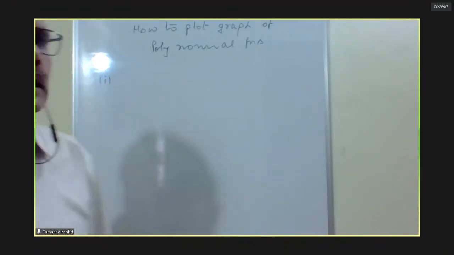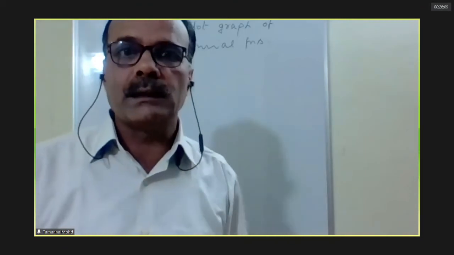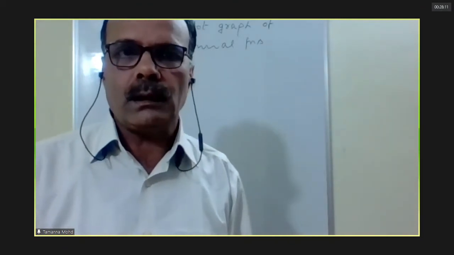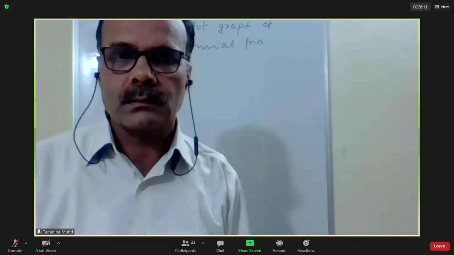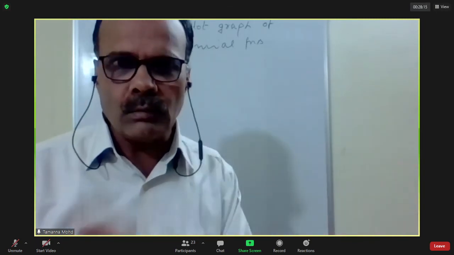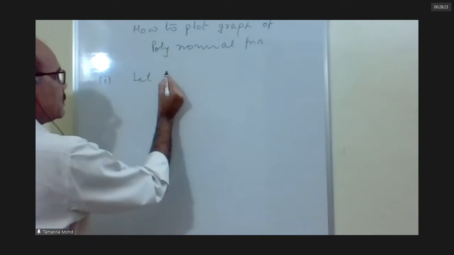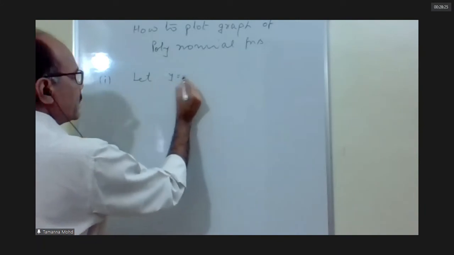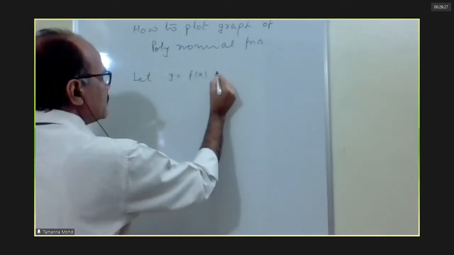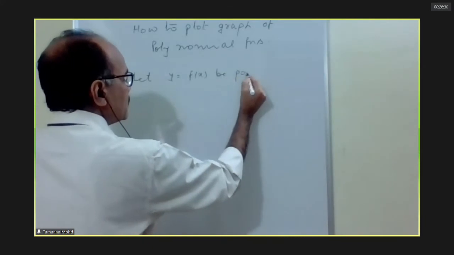Obviously, if it's a polynomial function, the domain is R. The domain of a polynomial function is R, minus infinity to plus infinity. Let y equal to f(x) be a polynomial function.